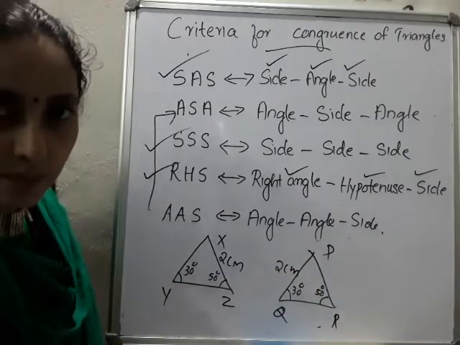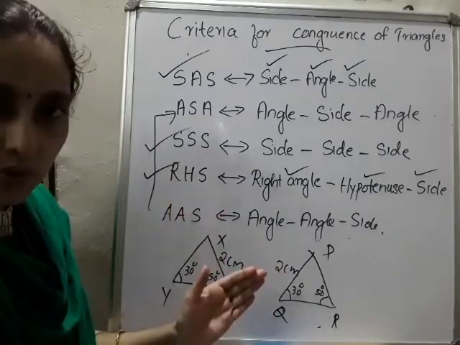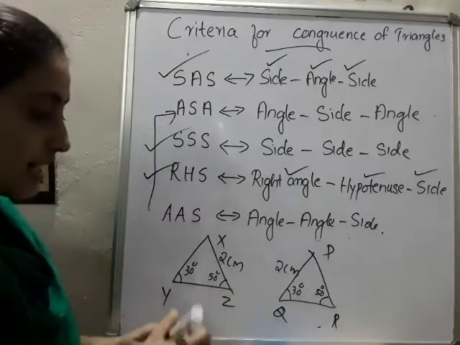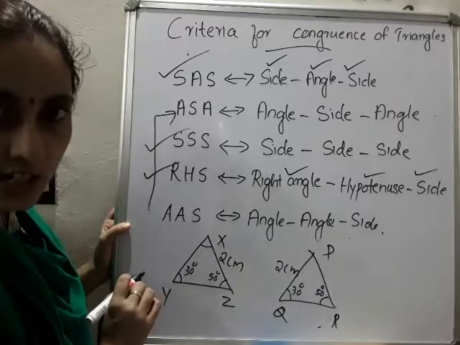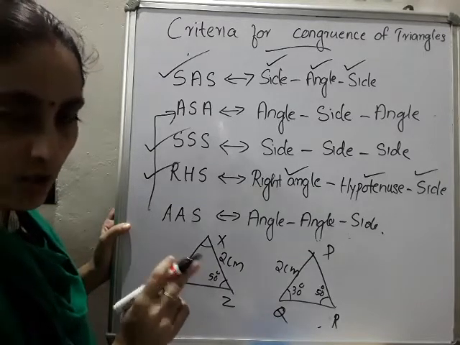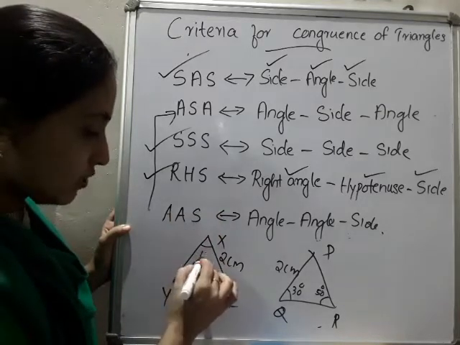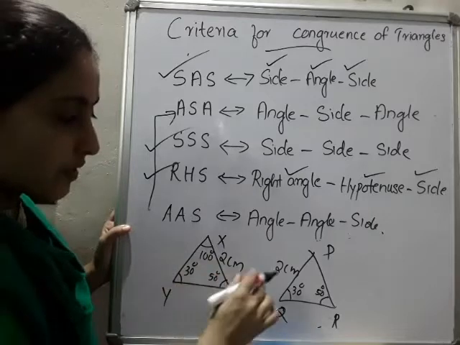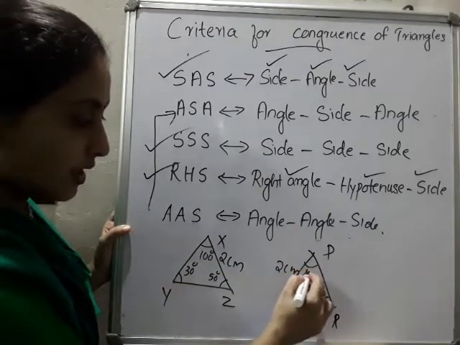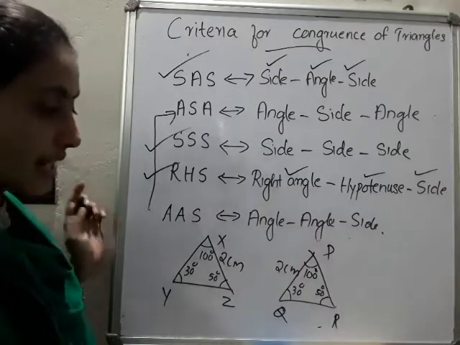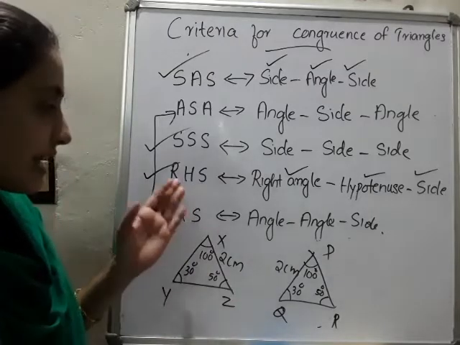What is the reason? Because whenever any two angles of a triangle are equal to any two angles of another, here it is 30, here it is 50. So what is this angle? 30 plus 50 is 80. Total angles of a triangle is what? 180 degree. So 180 minus 80 is what? This will be 100 degree. While moving to this also, here it is 30, here it is 50. So this angle will be 100 degree too.